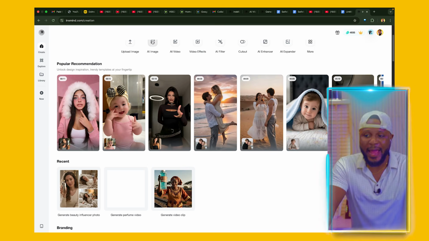But for today, we're going to be looking at the UGC part. And to do that, the first thing we want to do is come over to AI image, because with this tool, you can generate your image, you can generate videos, you can do a whole lot of things. The first thing we need to do is generate the image that we're going to be using for our video. And the good thing is that this tool will generate the images and the video for you. So you don't need to go to another AI tool and then come back again. You can generate everything in high quality, high definition here.